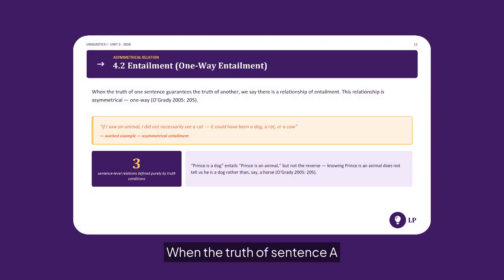When the truth of sentence A guarantees the truth of sentence B, but not vice versa, we say that A entails B. For example, Prince is a dog entails Prince is an animal, yet knowing only that he is an animal does not entail he is a dog.